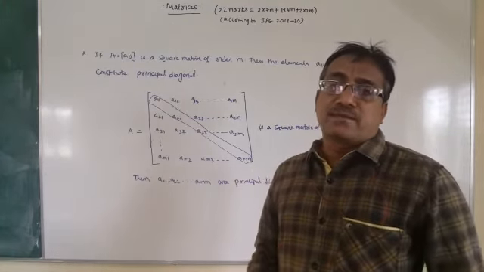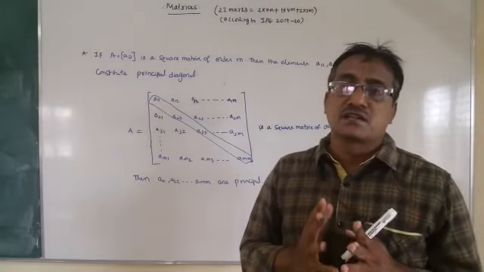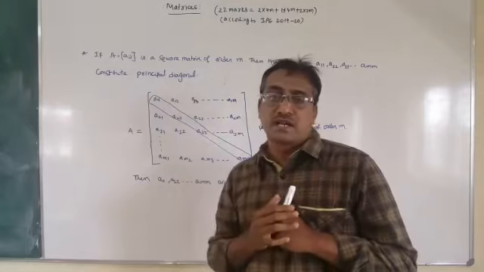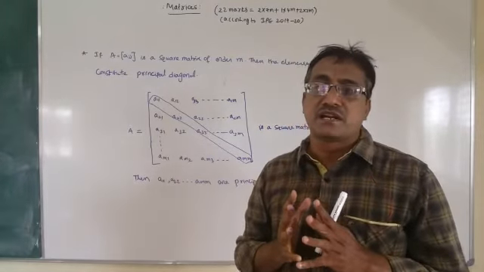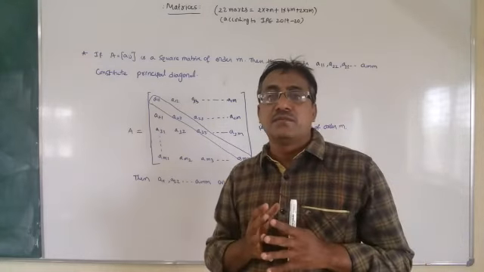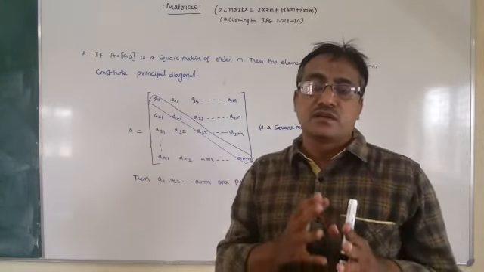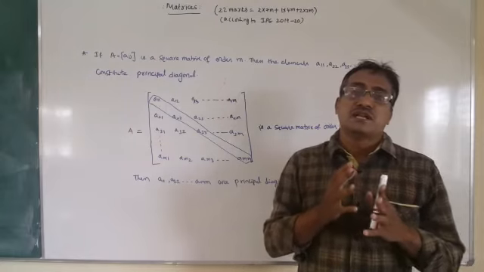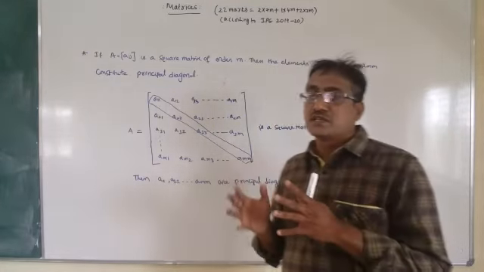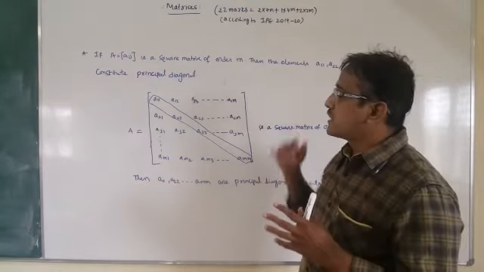Now let capital A be a square matrix of order m. Then the elements A11, A22, A33 and so on, Amm constitute the principal diagonal.